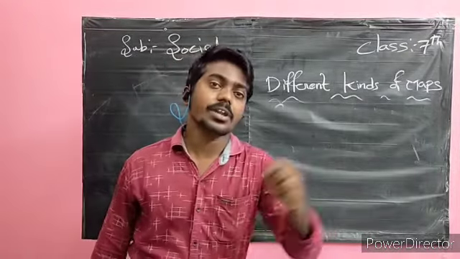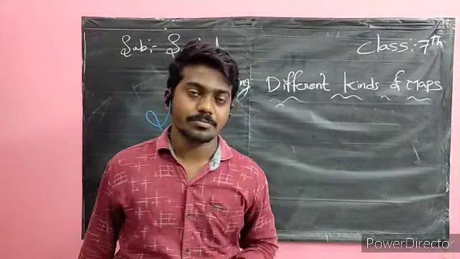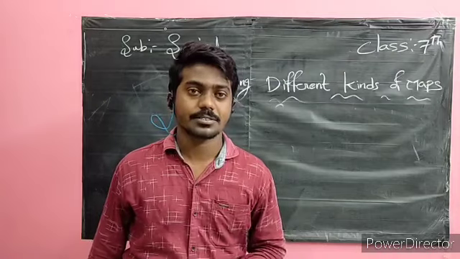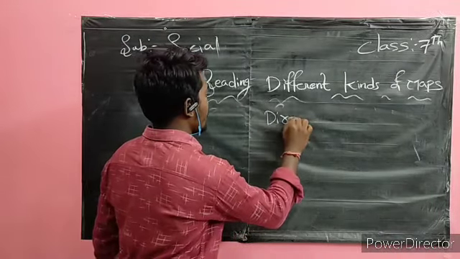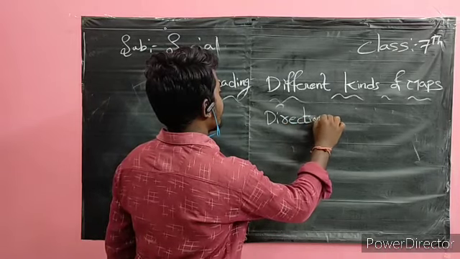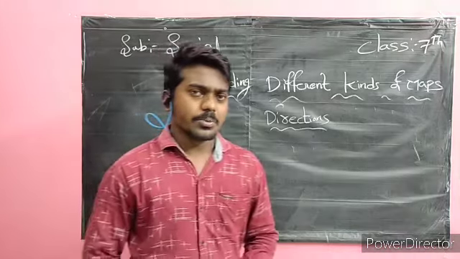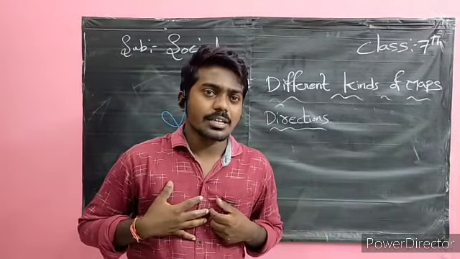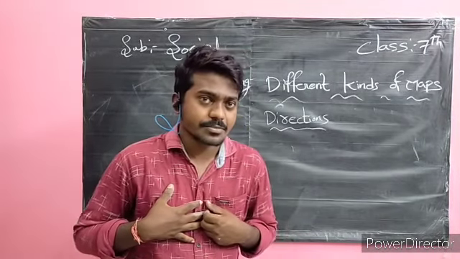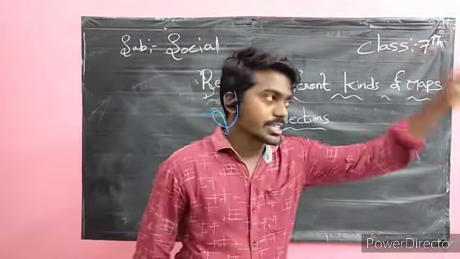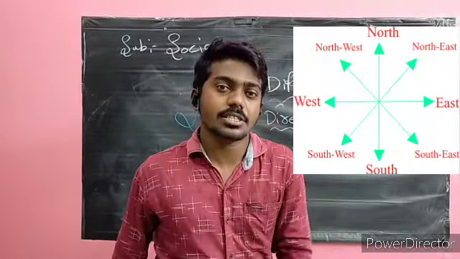Just now we learned about the types of maps. Coming to the next, on page number 2, they gave a box about the directions. Where is the east direction? The sun rises in the east. This is the east direction; we learned it in the 6th class.